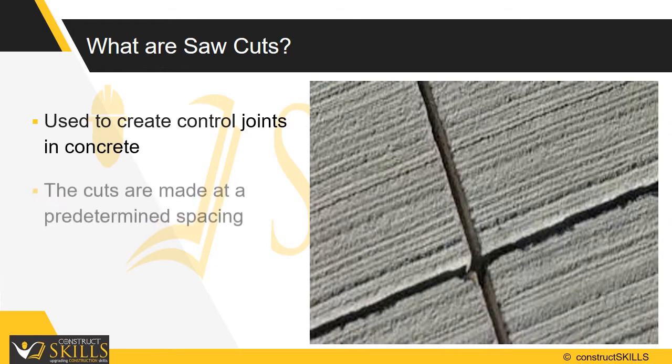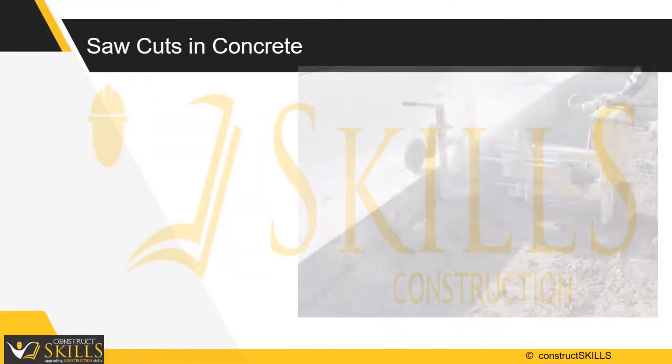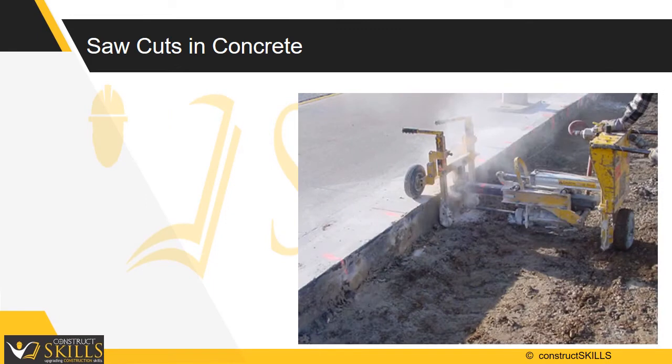shrinkage. The cuts should be made at a predetermined spacing and only after the concrete has obtained sufficient strength but before internal cracking begins. The goal of this activity is to reduce the risk of random cracking. The timing of saw cuts is critical.